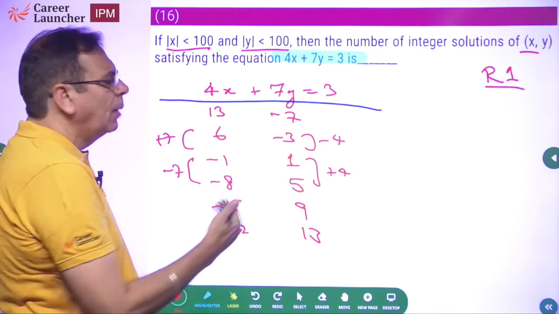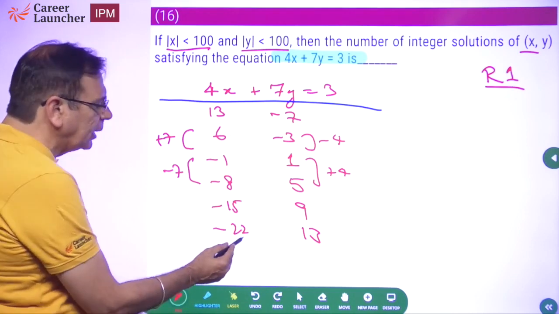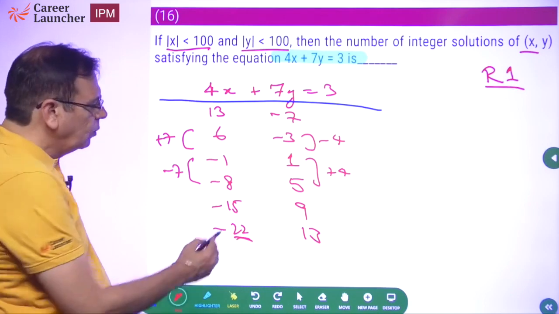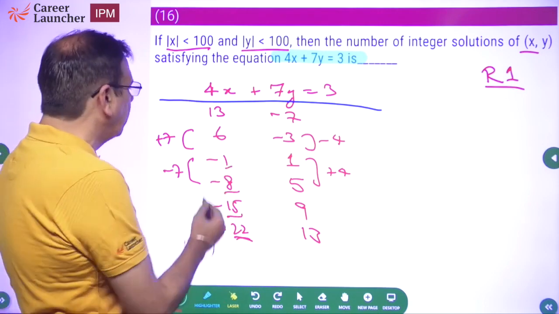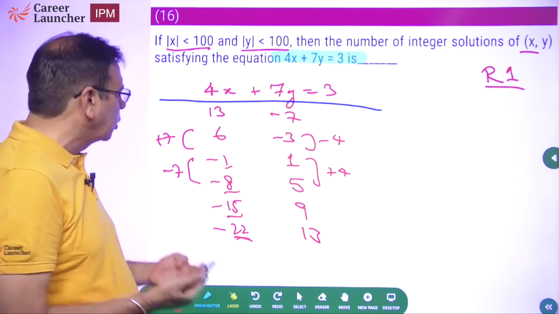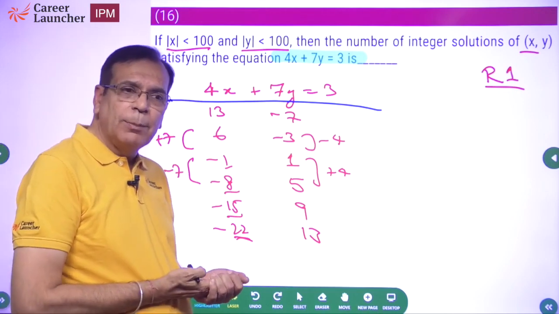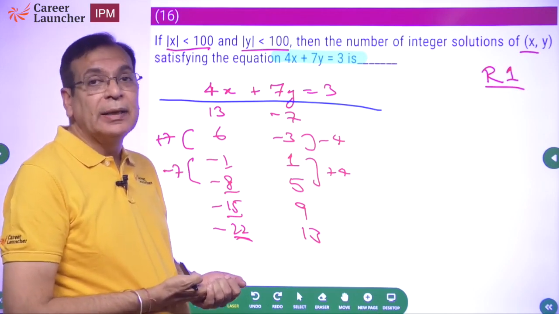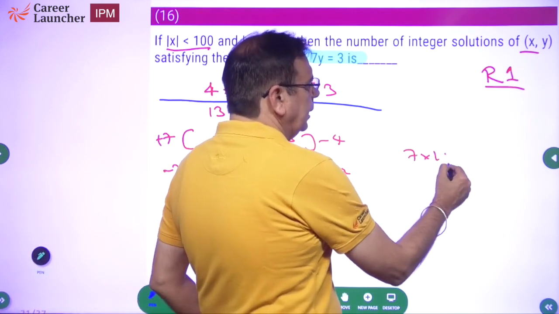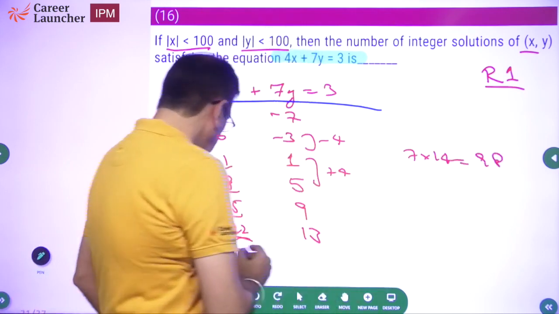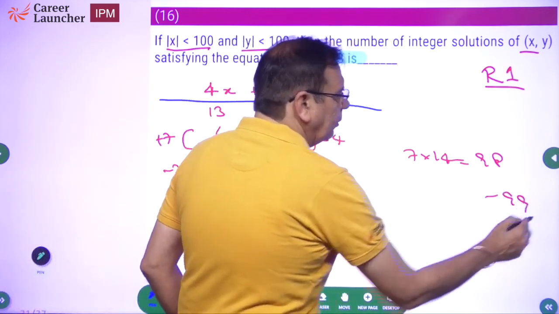So what is the maximum value of x which is possible? Each of these is a multiple of 7 plus 1: 7 plus 1, 14 plus 1, and so on. Looking at this part, the smallest possible value of x is going to be... what is the highest multiple of 7? 7 14s are 98, so 99. So 7 into 14 is equal to 98, and I should have a minus 99 also with me. So minus 99 will come here.